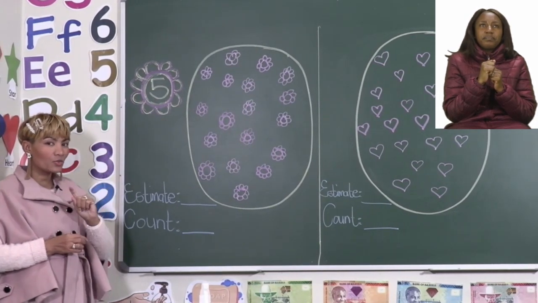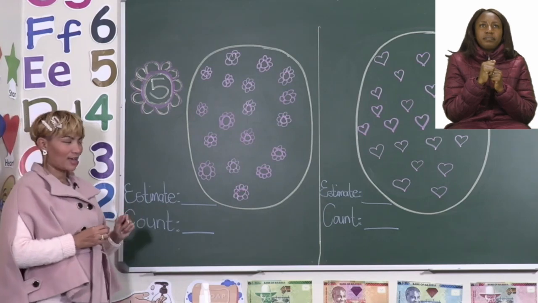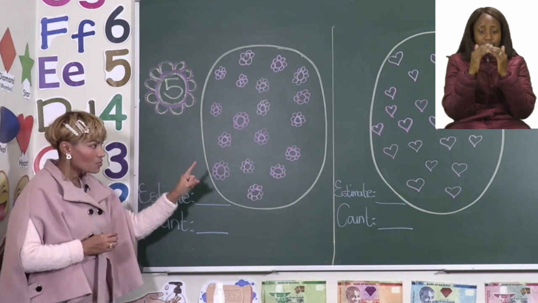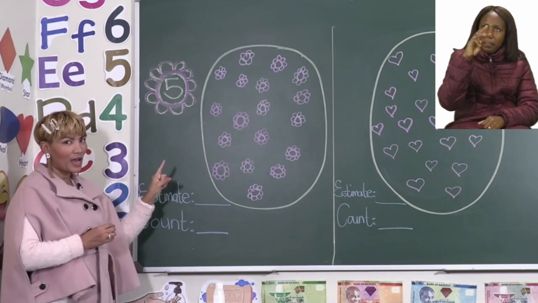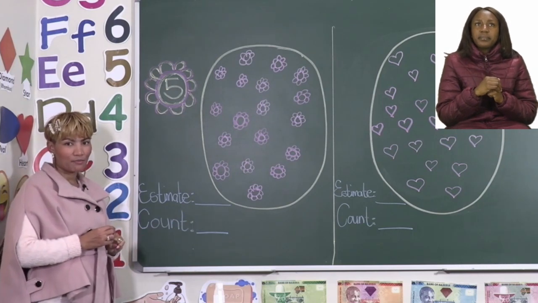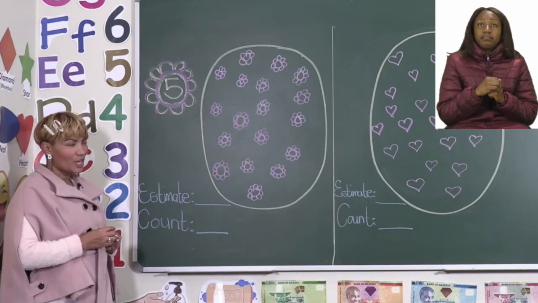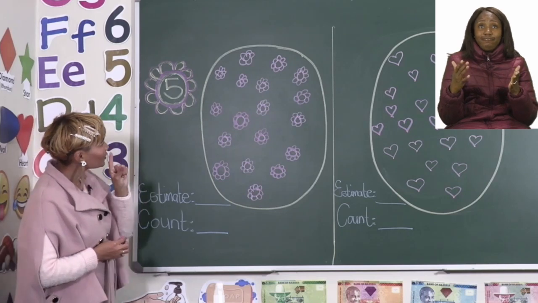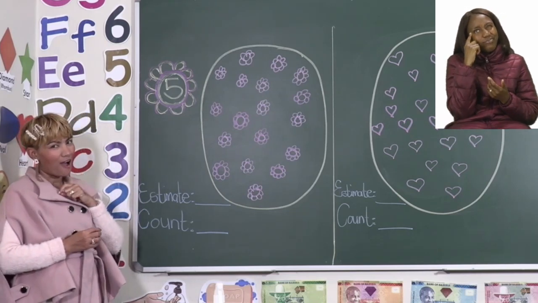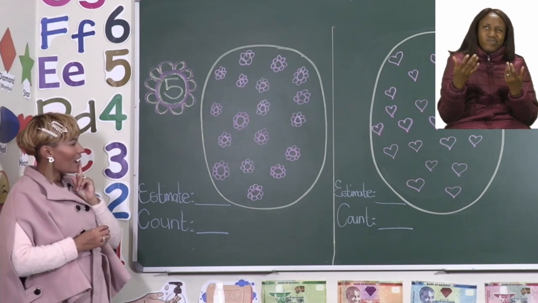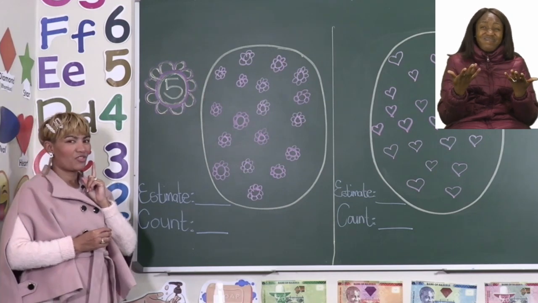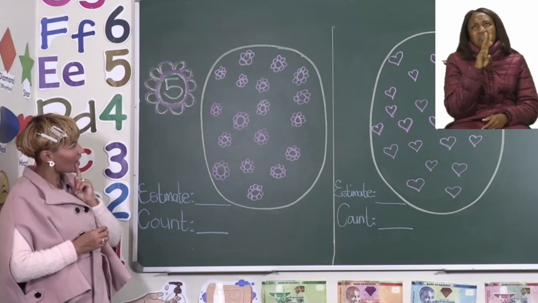Okay, once we have estimated, we write that estimate down. And afterwards, we will then count exactly how many flowers we have in the little oval, and then we are going to write the exact amount down. Okay, so if I have to look at this little oval and guess or estimate how many flowers I have, I would say maybe about 13-ish, I think.